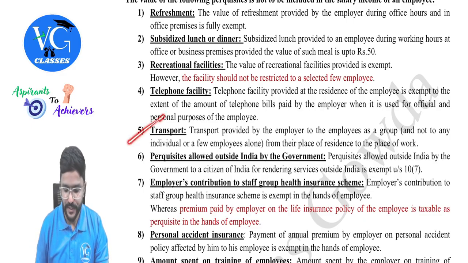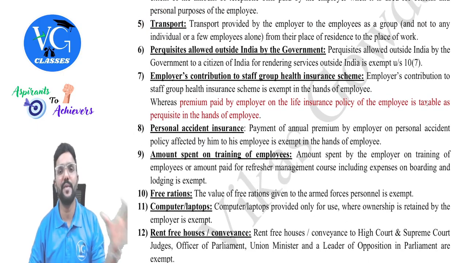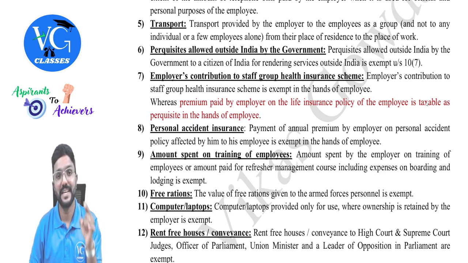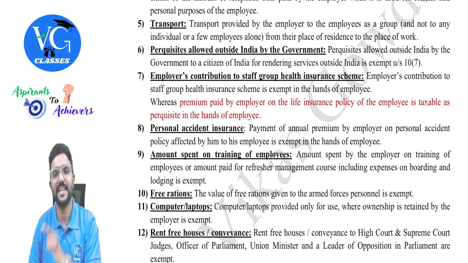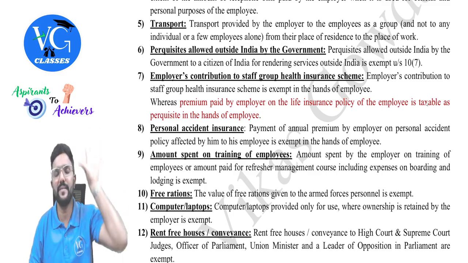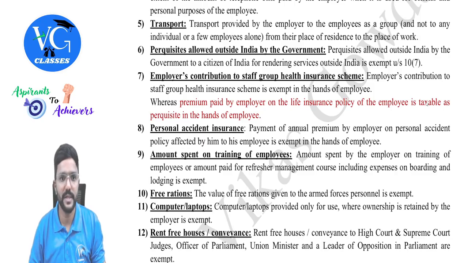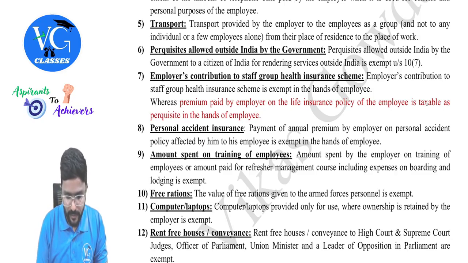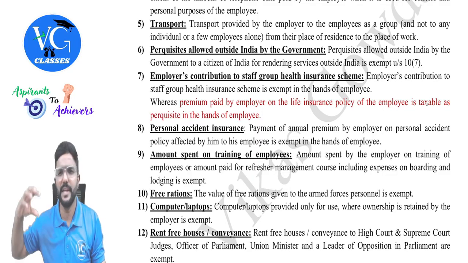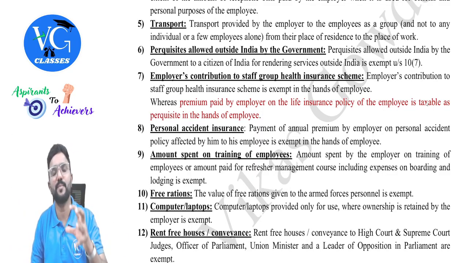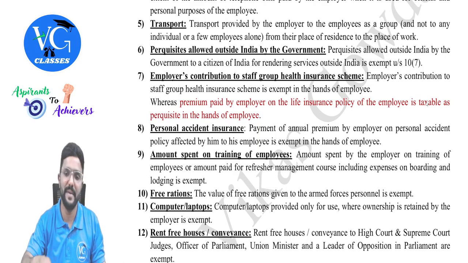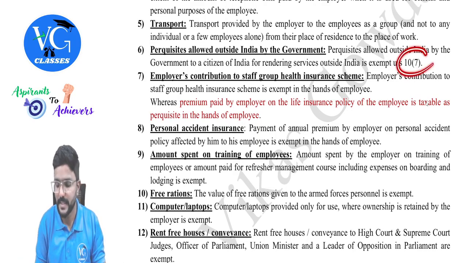Okay, sir. Then transport. If transport facility or cab facility is provided by the employer to the employee, guys, then it will be exempt. But if it is a transport allowance or conveyance allowance and all, we have learned under section 10(14). It might not be fully exempt. To whatever extent it is exempt, we have learned it. Got it? Yes. Next, perquisite allowed outside India by the government. If the central government is providing any perquisite, including allowances, for a citizen who is providing services from outside India but to the Indian government, then all the allowances and perquisites will be exempt, guys, as per section 10 clause 7.